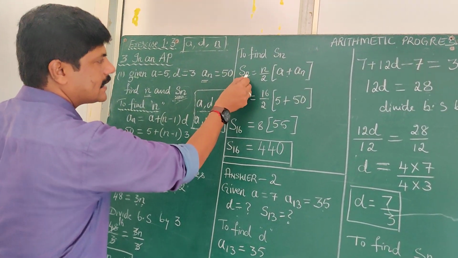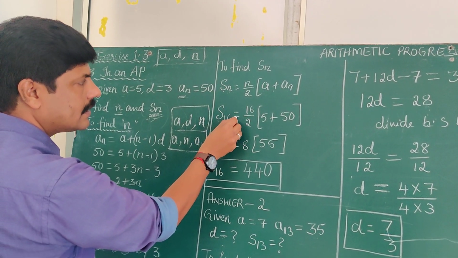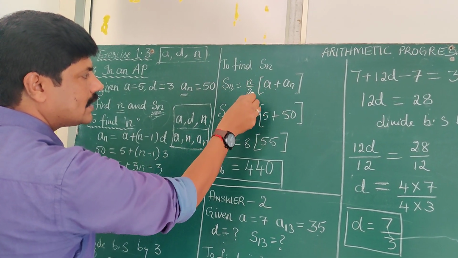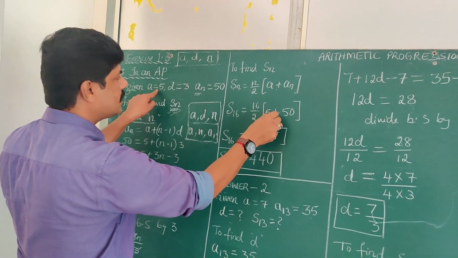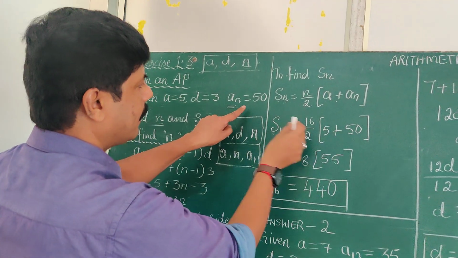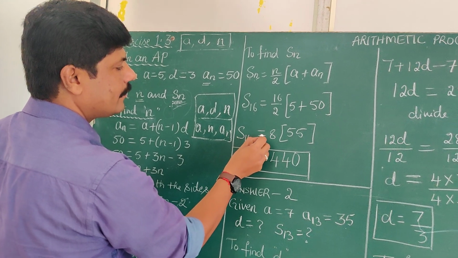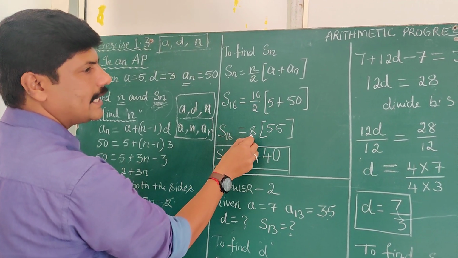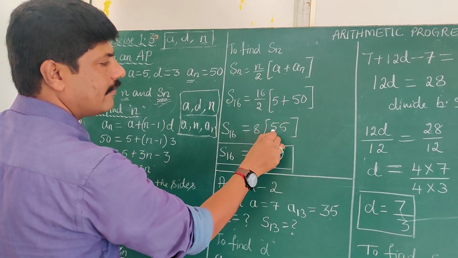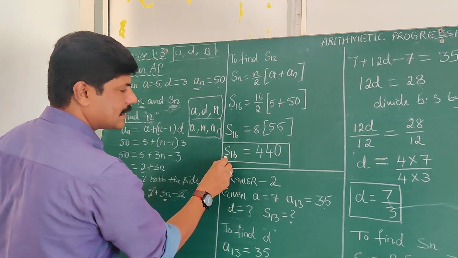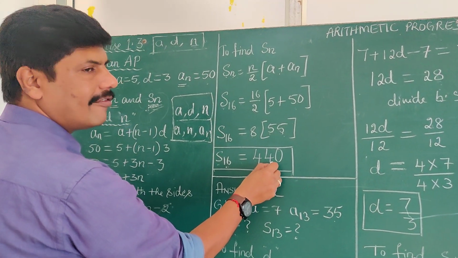So substitute here, Sn is nothing but S16. S16 is equals to n by 2. N value is 16, so 16 by 2. A is already given, 5, plus an is 50. An is 50 substituted here. So S16 is equals to 16 by 2 is 8 into 5 plus 50 is 55. Now S16 is equals to 8 times 55, which is 440.